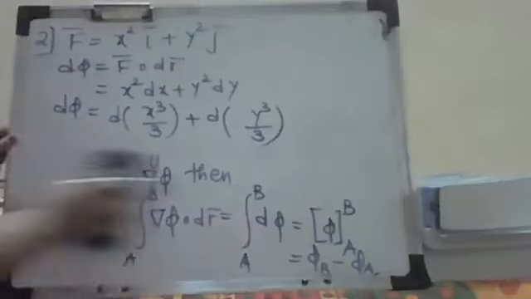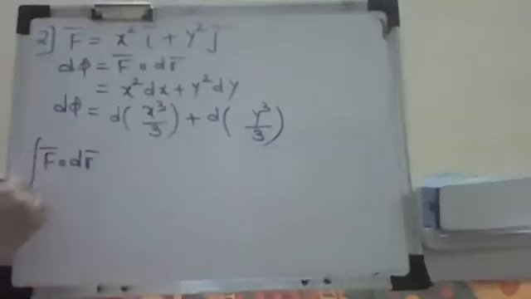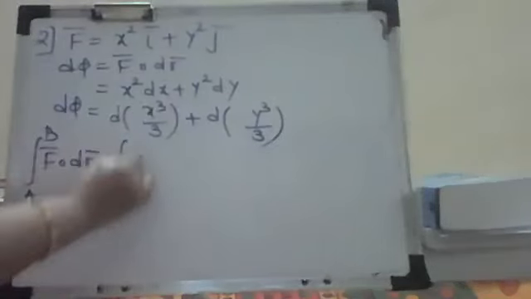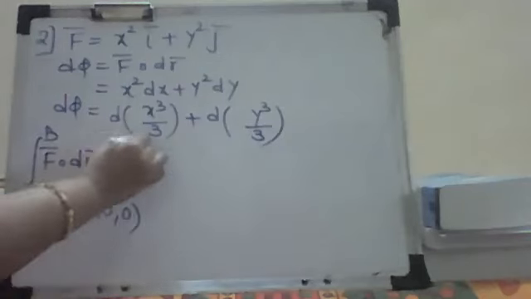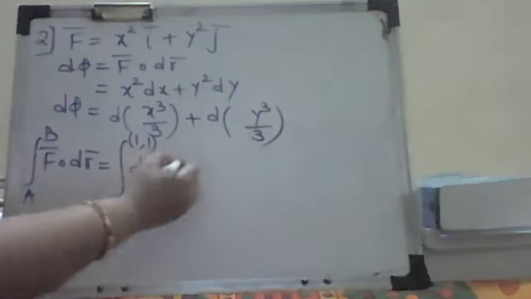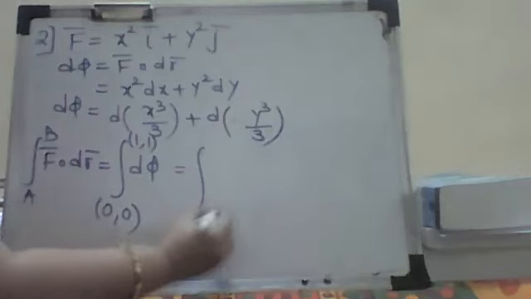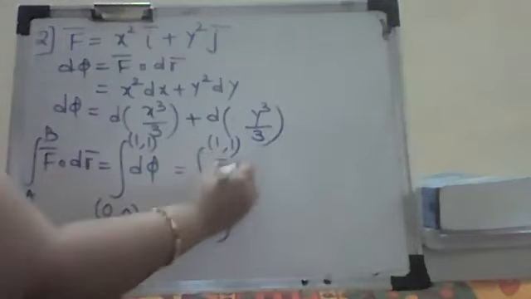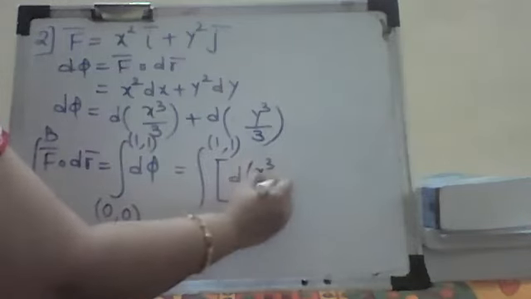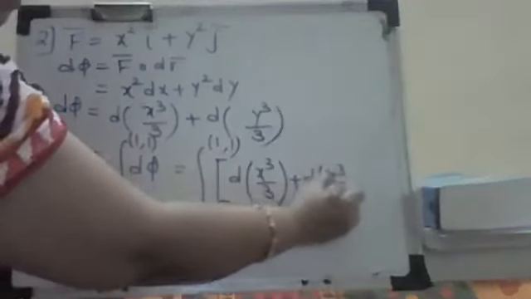So here the integral of f bar dot dr bar from A to B is nothing but the integral of d phi. A is (0, 0). B there is (1, 1). Correct? So what I am getting is the integral from (0, 0) to (1, 1) of d of x cube by 3 plus d of y cube by 3.